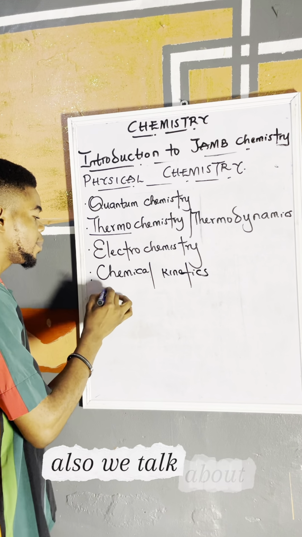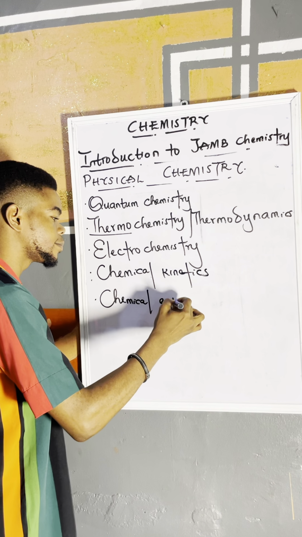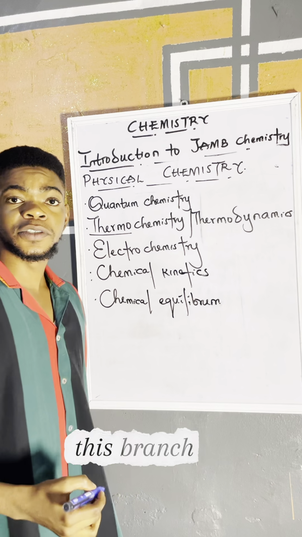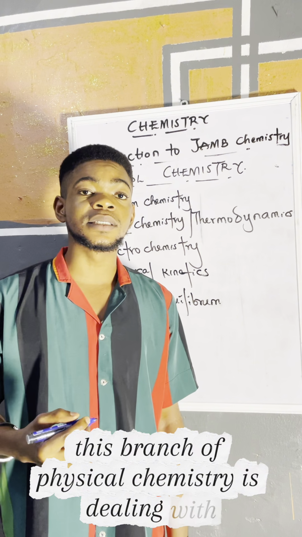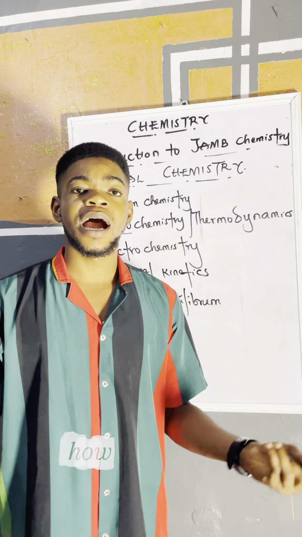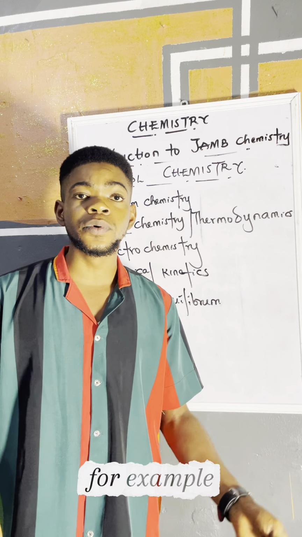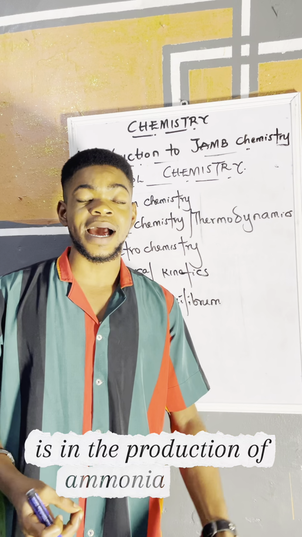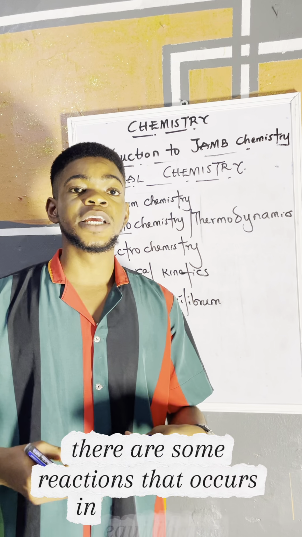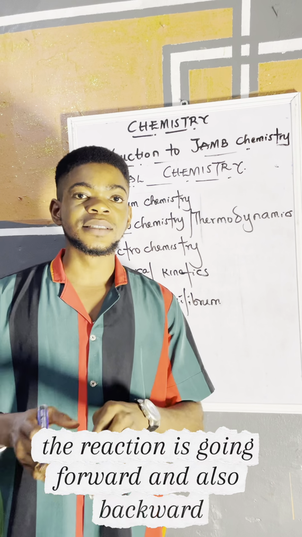Also, we'll talk about chemical equilibrium. This branch of physical chemistry deals with reversible and irreversible reactions, how to balance reversible and irreversible reactions. For example, the production of ammonia, the Haber process. There are some reactions that occur in equilibrium. The reaction is going forward and also backward simultaneously.